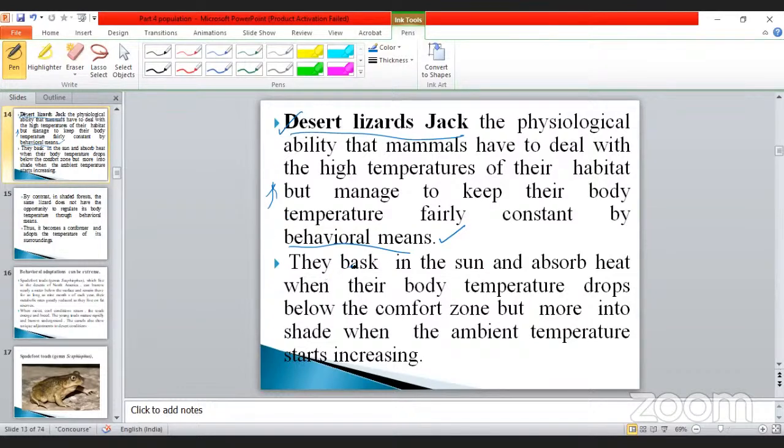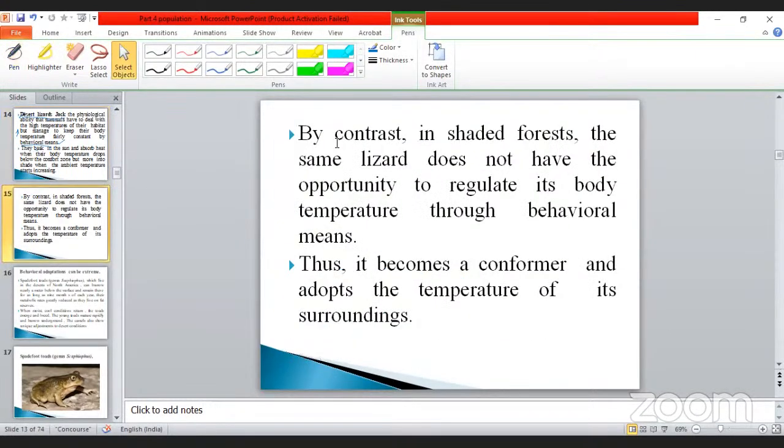Okay. They bask in the sun and absorb the heat when their body temperature drops below the comfort zone, but move into shade when the ambient temperature starts increasing. So these are the physiological changes which occur in their body. See the next one. By contrast, in the shaded forest, the same lizard does not have the opportunity to regulate its body temperature through behavioral means.